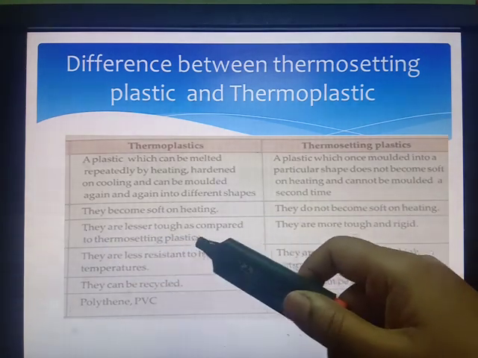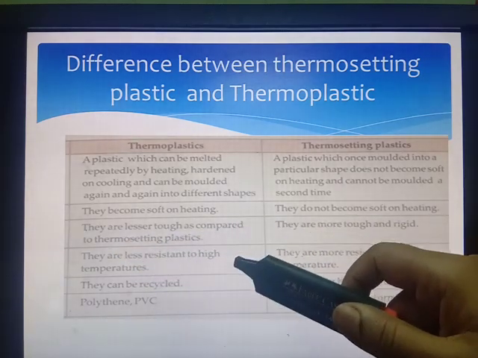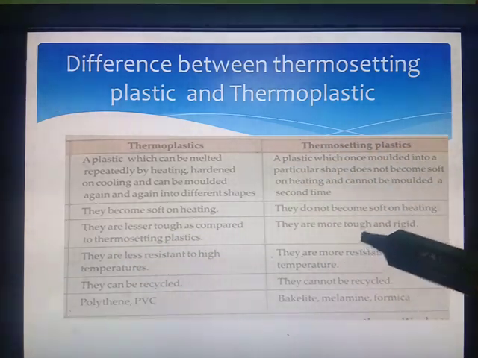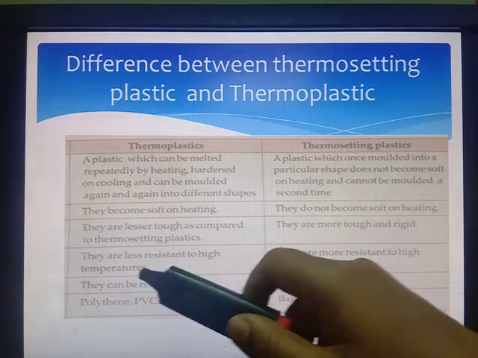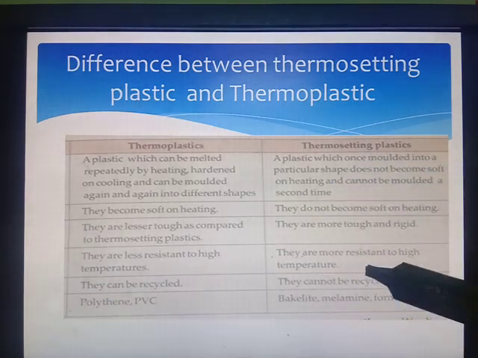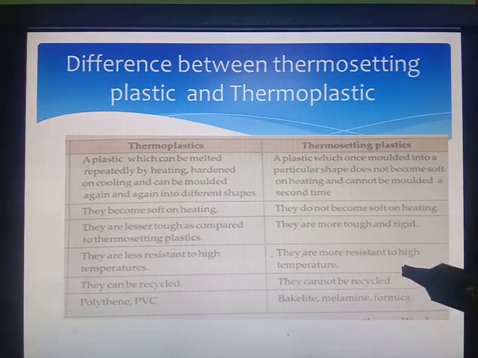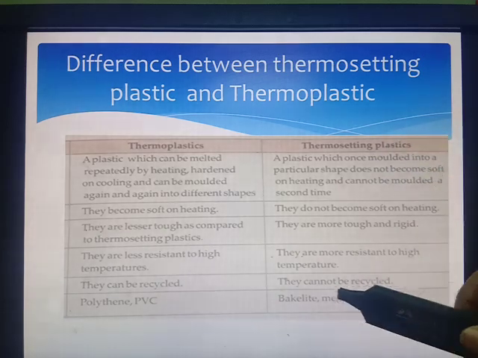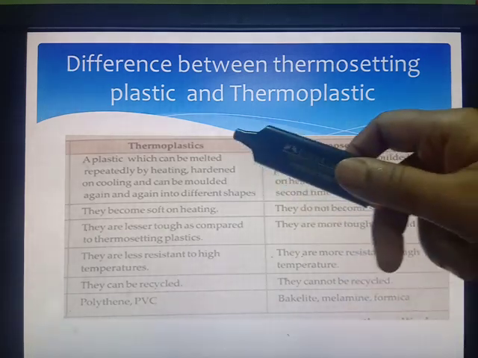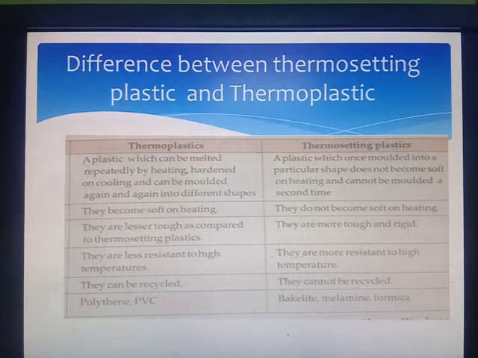Thermoplastics are less tough as compared to thermosetting plastics. Thermosetting plastics are more tough and rigid. Thermoplastics are less resistant to high temperatures, and thermosetting plastics are more resistant to high temperatures. Thermoplastics can be recycled, but thermosetting plastics cannot be recycled. The examples of thermoplastics are polythene and PVC, and the examples of thermosetting plastics are bakelite, melamine, Formica, etc. So these are the differences between thermoplastics and thermosetting plastics.